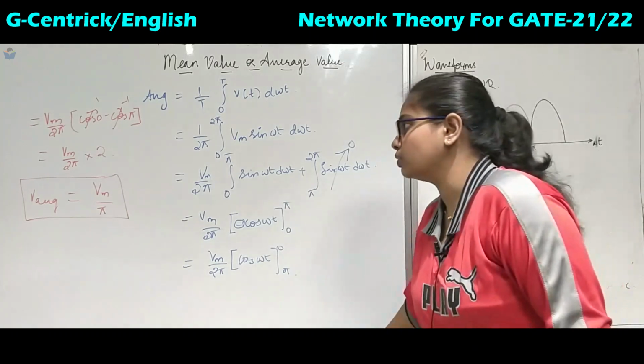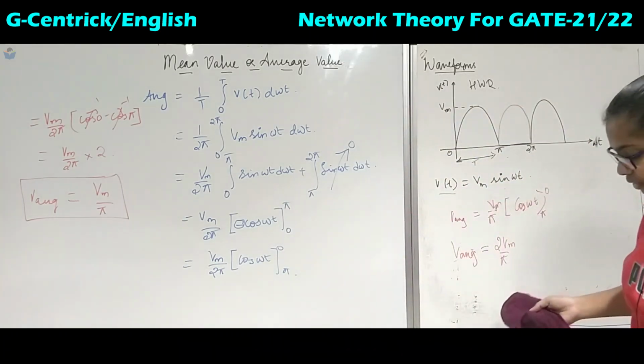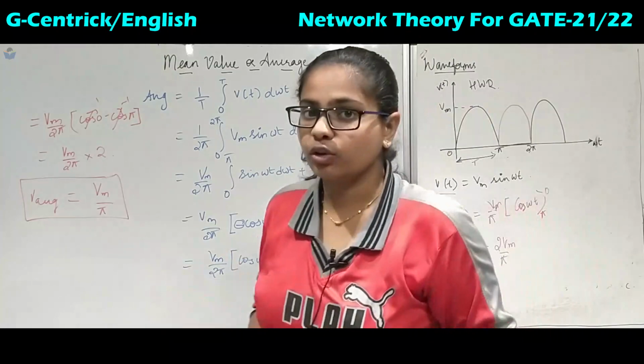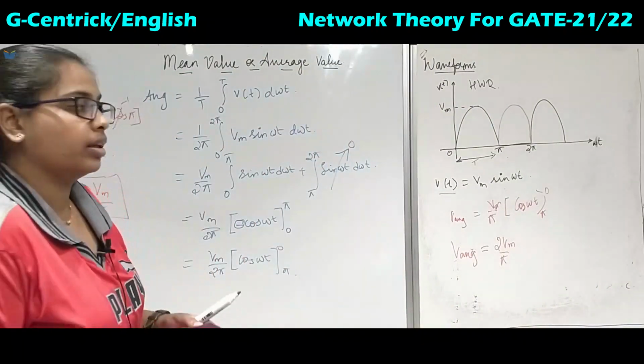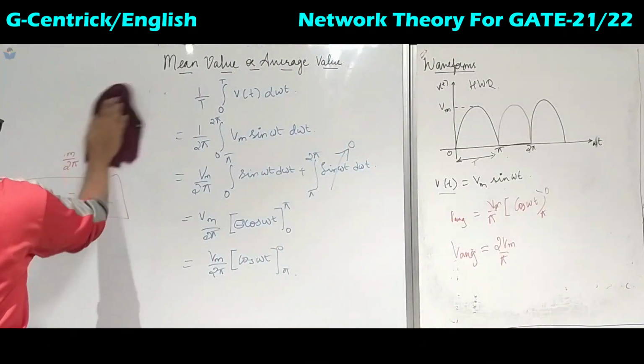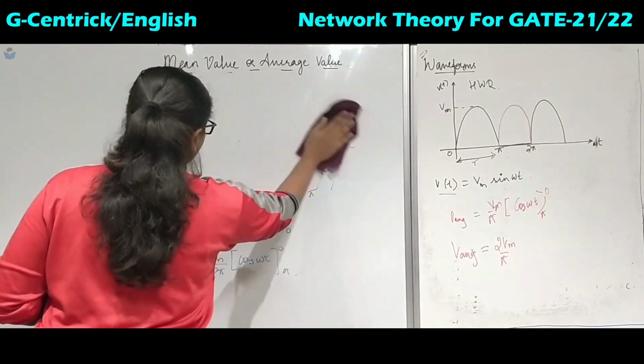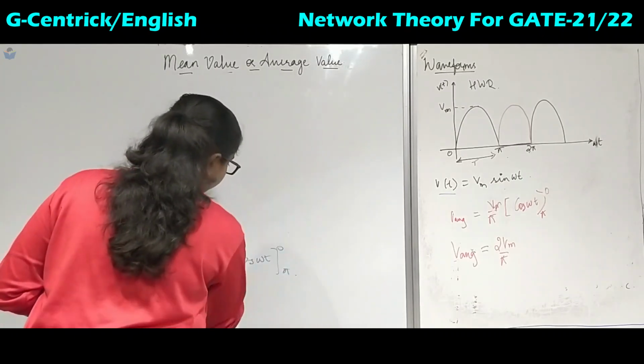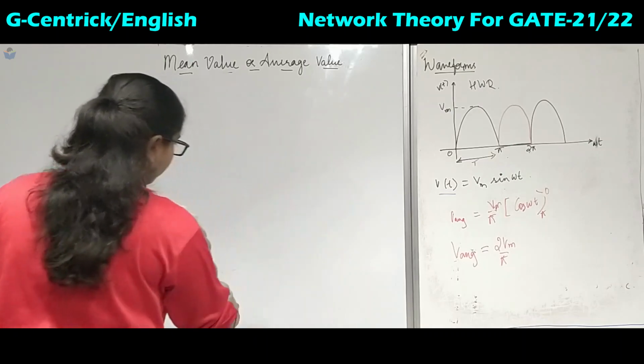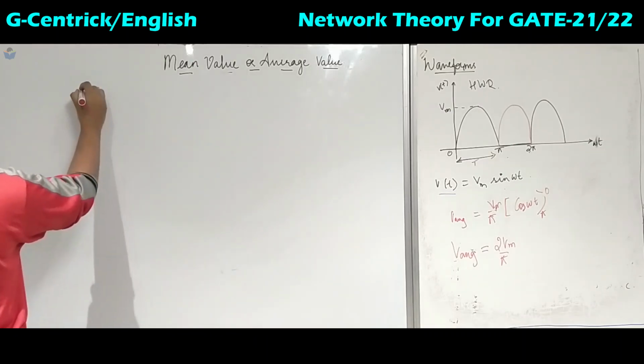Now if they ask you the average value of the full wave sinusoidal waveform, what will you tell? Many of you will say that it will be 0. But there is an exceptional case for the full wave sinusoidal waveform. So what is the full wave?